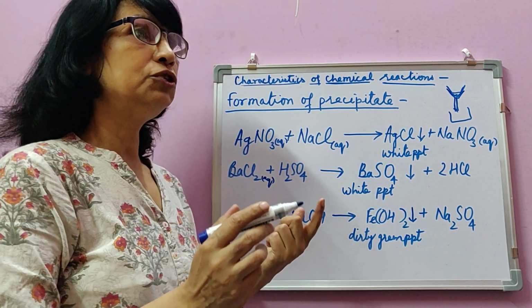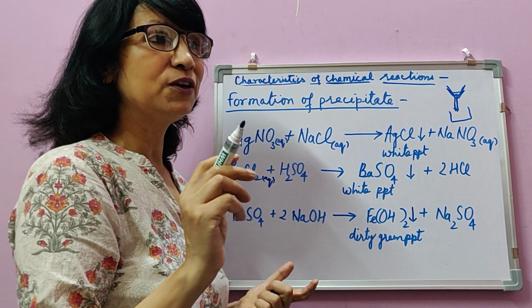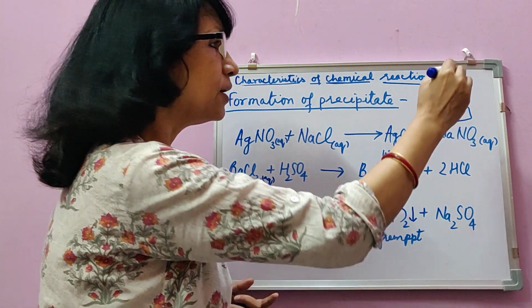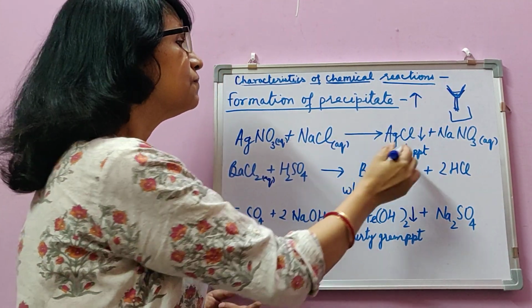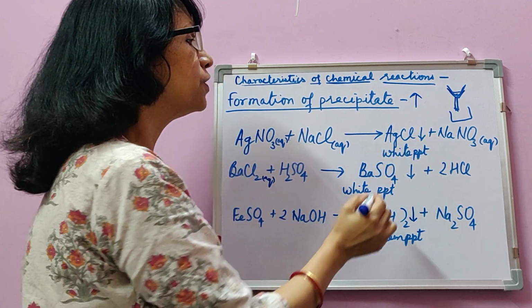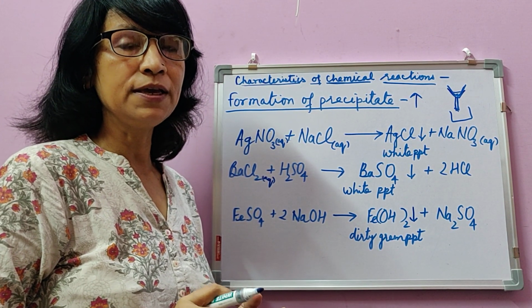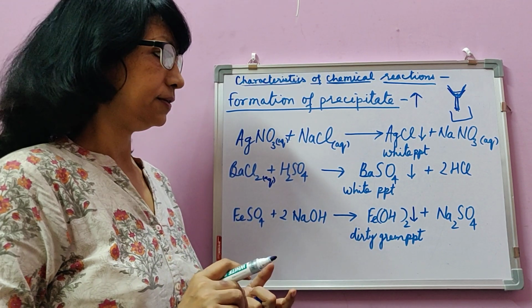Just like in a solution, when gas moves out, we use the term effervescence for that. Gas moves out, evolves up. So we make a sign of an arrow pointing upward when it is a gas. We show an arrow pointing downward if the substance settles down gradually because of being insoluble and comparatively heavier than water.